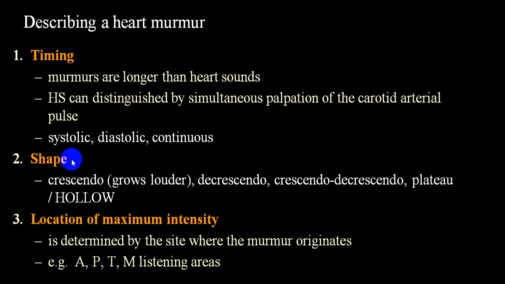Then we try to identify whether systolic or diastolic. Now very interesting thing. If you want to identify, you can concentrate without correlating with a pulse. Very difficult. If you can identify the first heart sound and second heart sound clearly, then you will be able to say if the murmur is between first heart sound and second heart sound, that is between lub and dub, we'll call that a systolic. And if it is between dub and lub, we'll call that a diastolic.